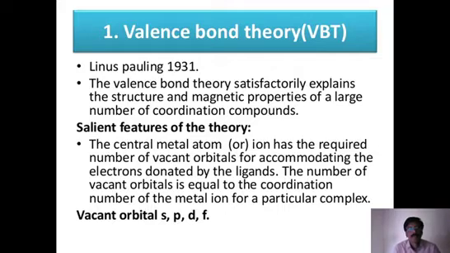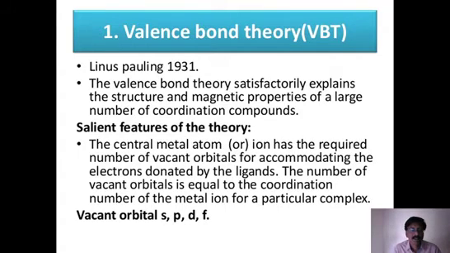So very clearly we have to understand that the central metal ion has vacant orbitals and the ligand has a filled orbital. So we need to have overlapping between these two: the vacant orbital of the central metal ion and the filled orbital of the ligand. That is how the bonding is expected.